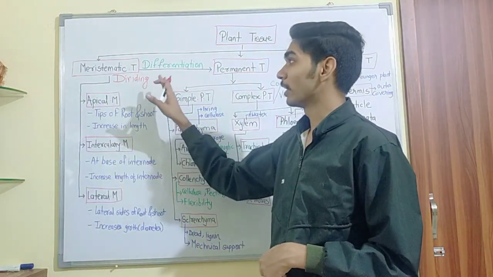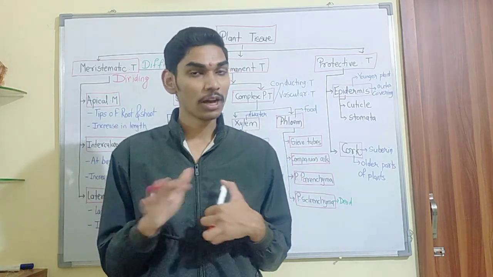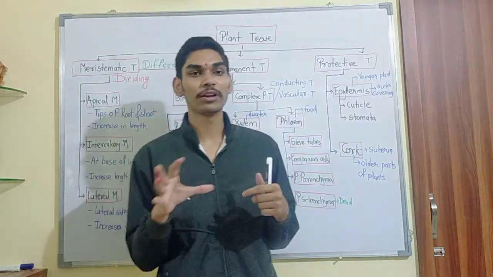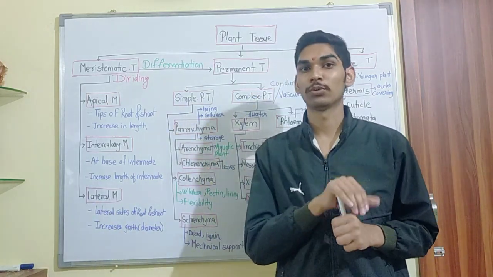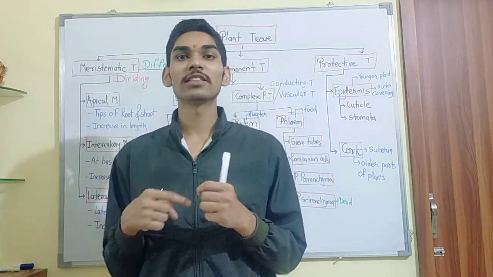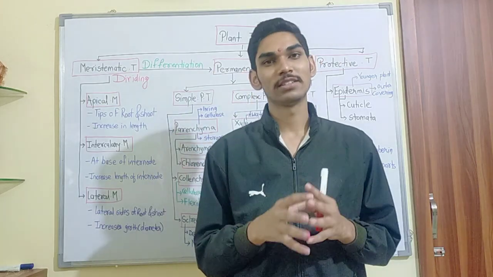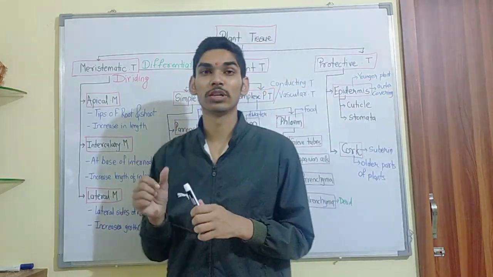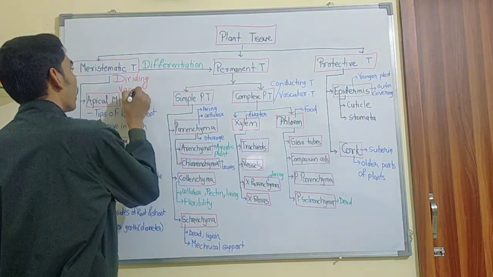These meristematic tissue cells are compactly arranged without any intercellular space. There is no intercellular space, and they also lack vacuoles. Vacuoles are not found in them. Why? Because as they are in the state of division, they do not have to store food. As a result, in meristematic tissue there is no vacuole. So vacuoles are going to be absent.